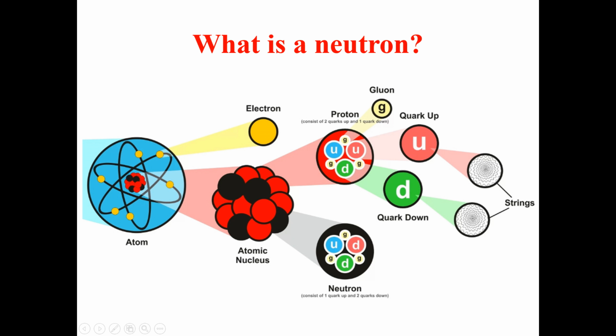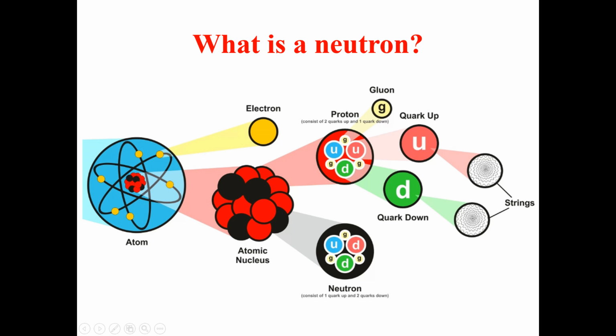Inside the atomic nucleus, you know that we have neutrons and protons. Protons by themselves are not fundamental particles and were found to be made up of quarks.